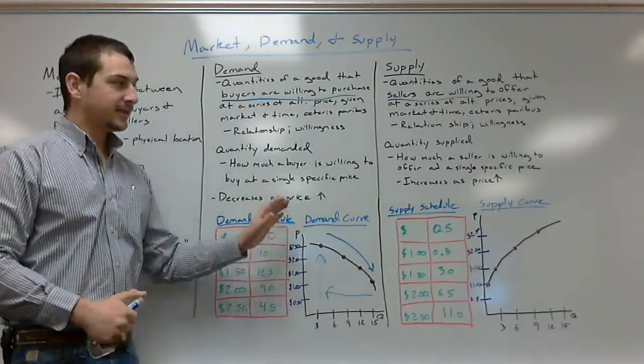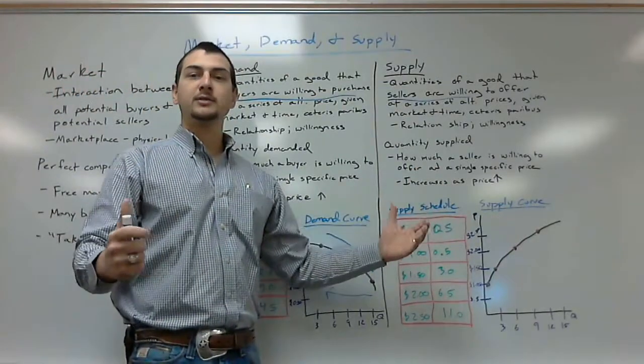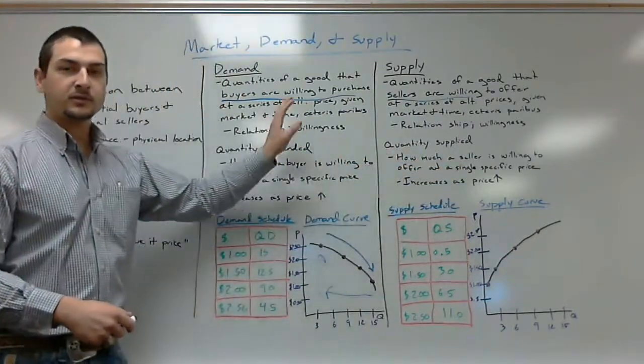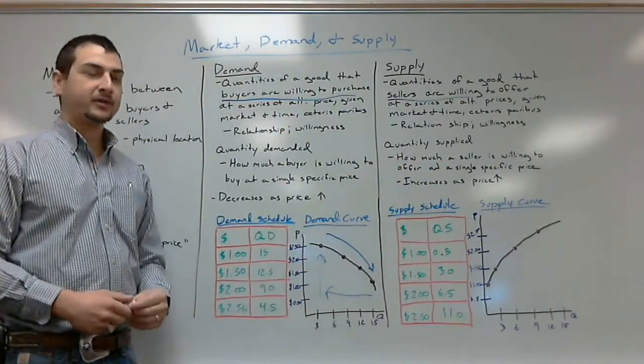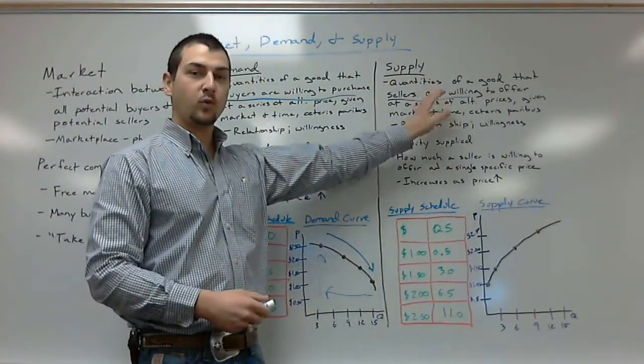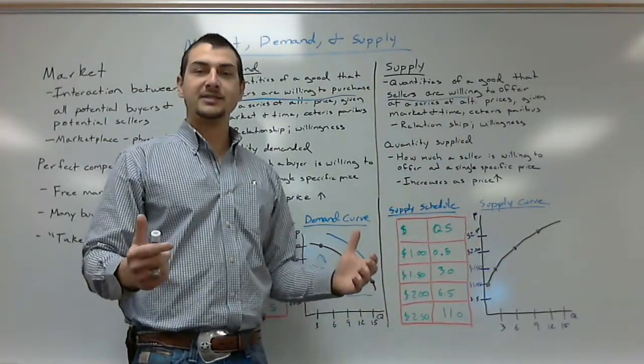So if you can understand the concept of demand, you can understand the concept of supply. Just keep in mind that supply deals with producers, demand deals with buyers. So supply is the quantities of a good that suppliers are willing to offer at a series of alternate prices. So that is a relationship.